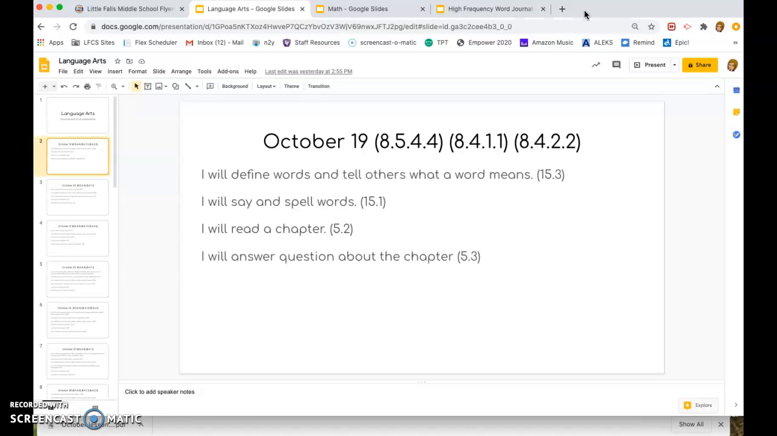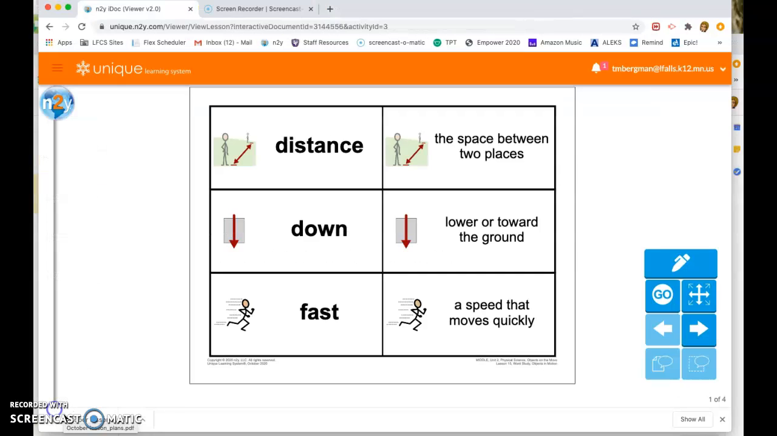We're going to start off with the standards and the focus for language arts. Today we are going to be defining words and telling others what those words mean, saying and spelling words, reading a chapter, and answering questions about the chapter. When we are finished with all of our work today, you should be able to do all of these things. Here are our focus words for this month.